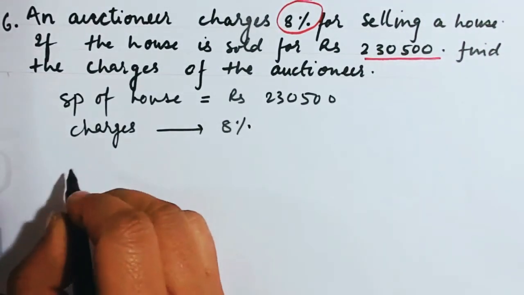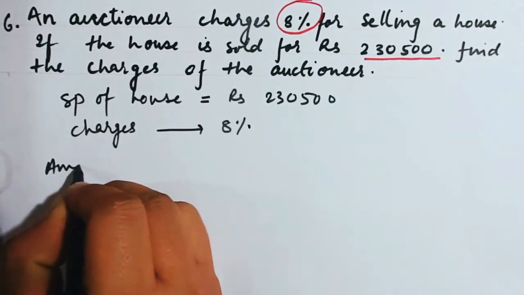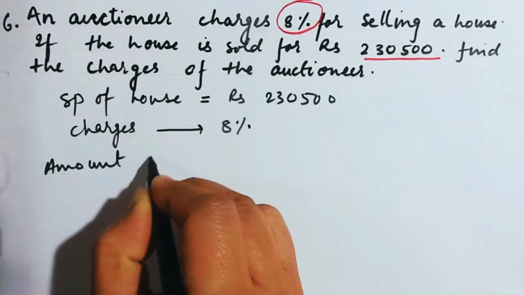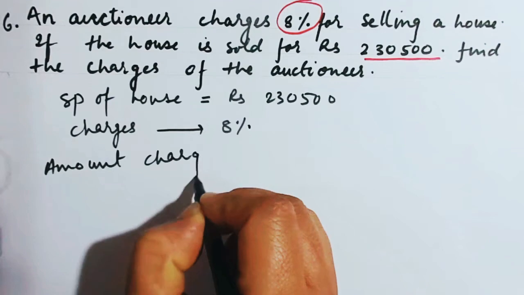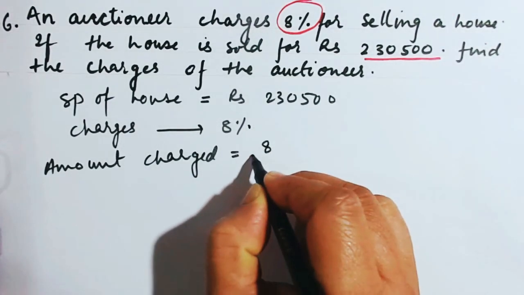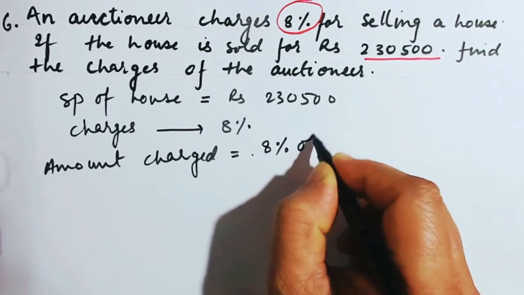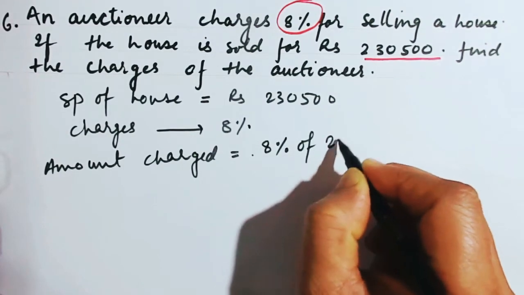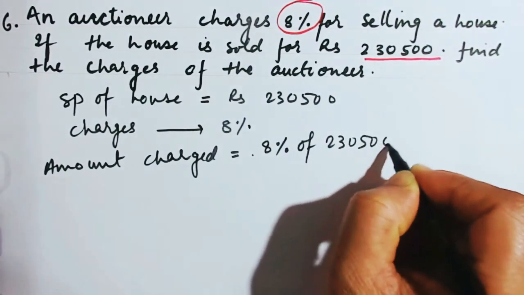Therefore, amount charged will be 8% of rupees 230,500.